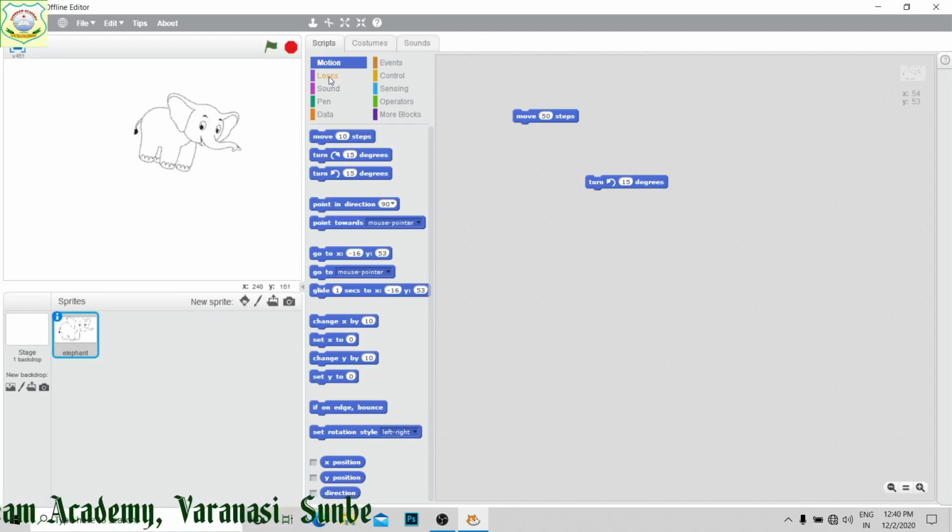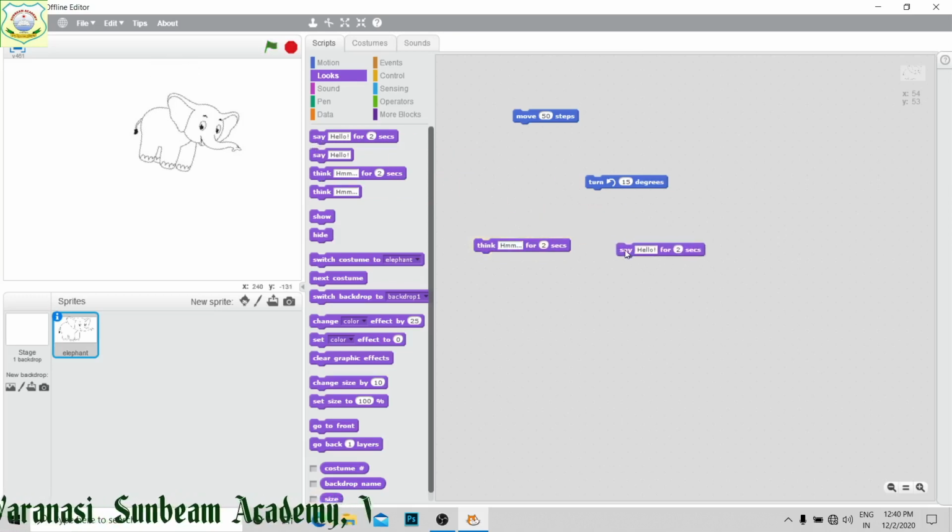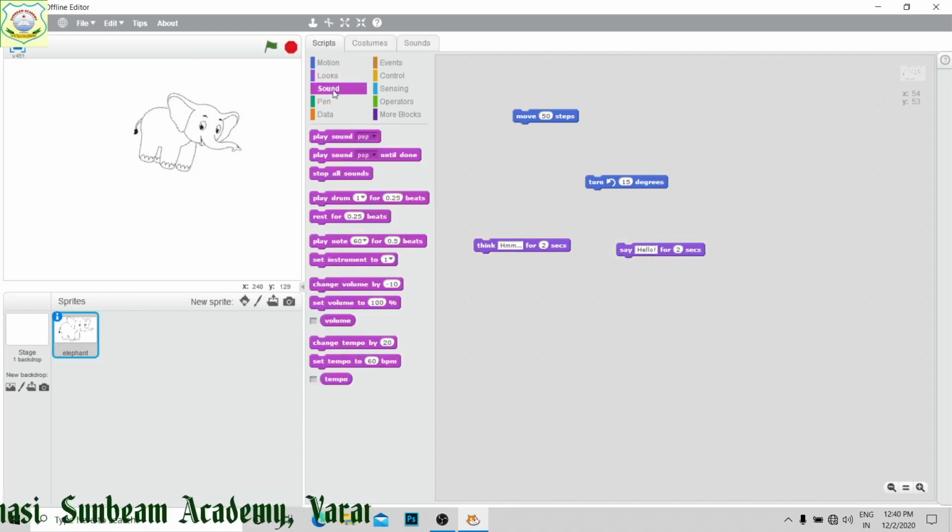Next is your looks. Whatever look you want to have. Suppose the elephant is going to think, now you can see, right? Suppose the elephant wants to say hello, right? Next is your sound. You can add sound, right? Like, have you got? Right? Drum.